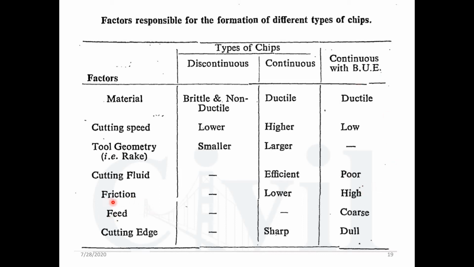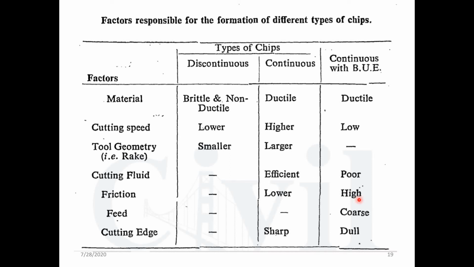Again, as far as the friction is concerned, as the chip itself is discontinuous, we can say the friction is not there, as it is not rubbing against the rake surface of the cutting tool. In case of the continuous type of chip, friction is going to be there, but if the friction is lower, maybe due to the properties of the workpiece material or of the cutting tool material, then the continuous type of chip is going to be formed there.